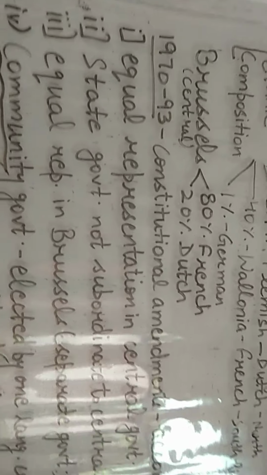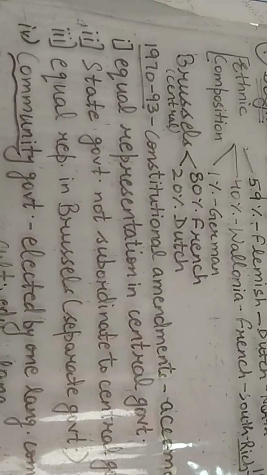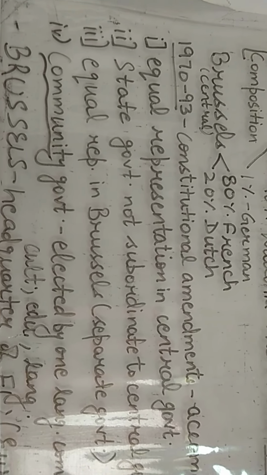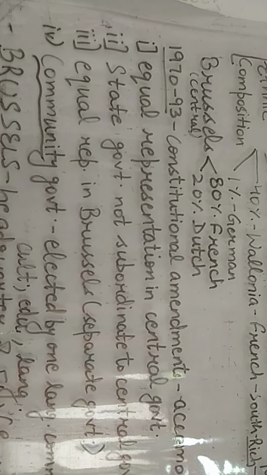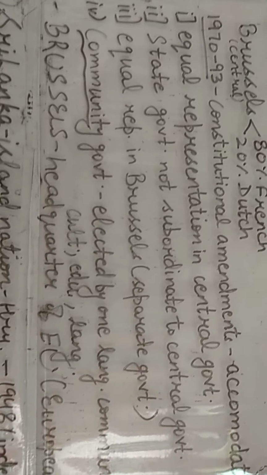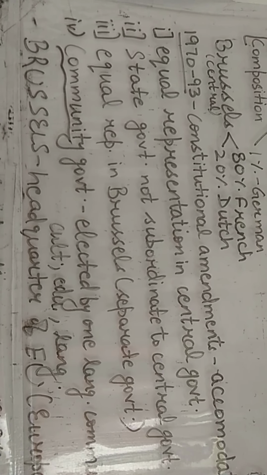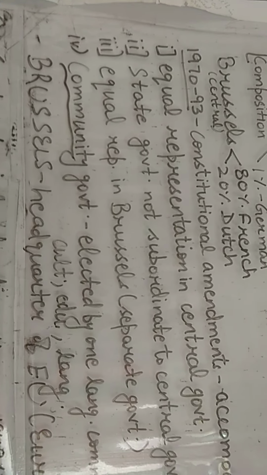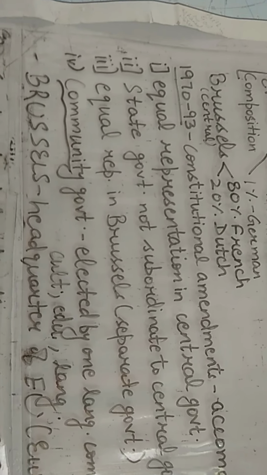Now, to accommodate these differences, from 1970 to 93, the government of Belgium made 4 constitutional amendments. First one was equal representation in central government. That means the number of members of French and Dutch speaking people will be equal in central government. Alright. Now second is state government will not be subordinate to central government. That is, state governments will have some separate powers under their jurisdiction. Alright. And you can understand that state governments are mostly held by Dutch speaking people because they were in majority.